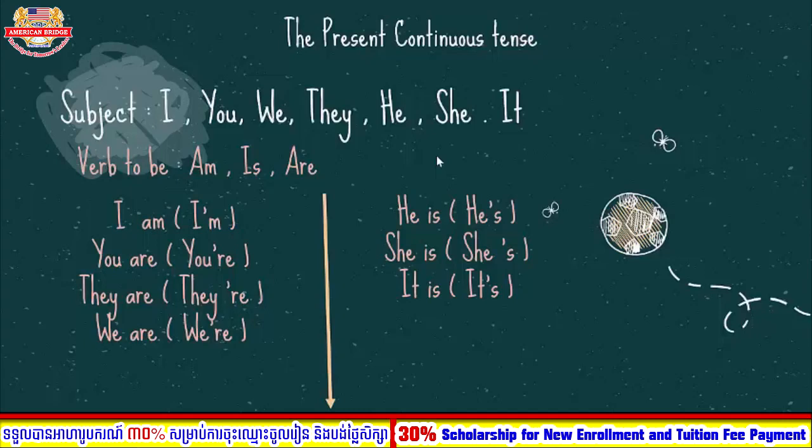Okay, so this one you can write in two ways: I am or I'm; you are or you're. So you can use two ways of writing, and all of those are correct. So now let's move to the next one.